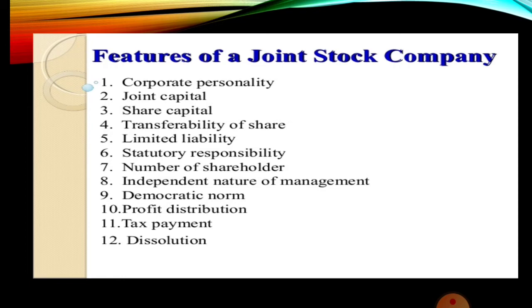The next important feature is perpetual succession. Perpetual means permanent. Succession means long life, existence. Perpetual existence, the continuance of the business. A company does not cease to exist unless it is specifically wound up or the task for which it was formed has been completed. So when will a business come to an end in case of joint stock companies?